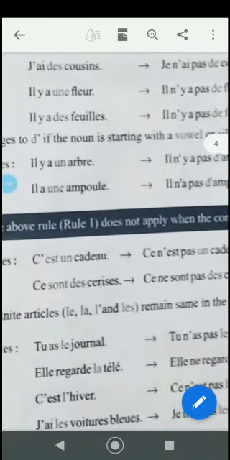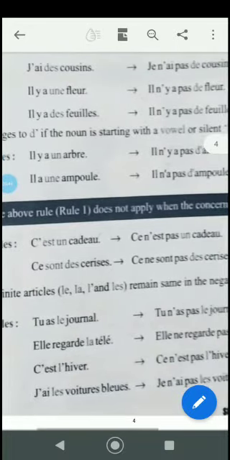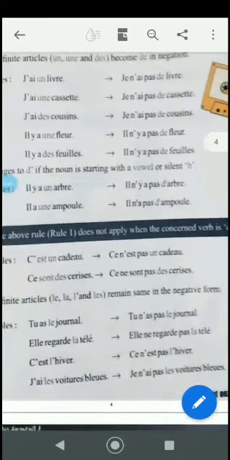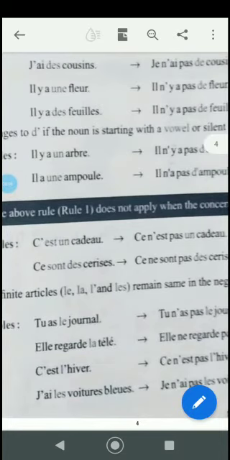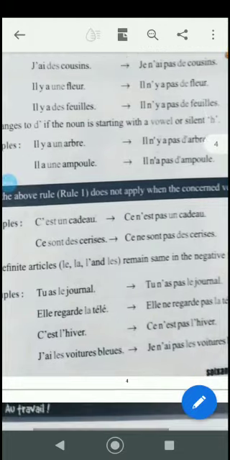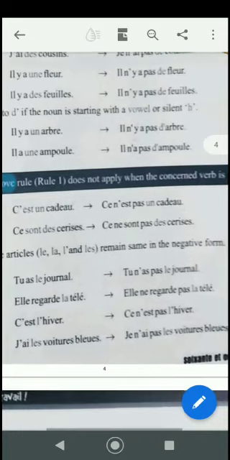The definite articles le, la, l apostrophe and les remain the same in the negative form. Example, tu as le journal, tu n'as pas le journal. Keep in mind that indefinite articles change to de, except for être, and definite articles le, la, l', les have no change. Examples: tu as le journal, tu n'as pas le journal. Elle regarde la télé, elle ne regarde pas la télé. C'est l'hiver, ce n'est pas l'hiver. J'ai les voitures bleues, je n'ai pas les voitures bleues.